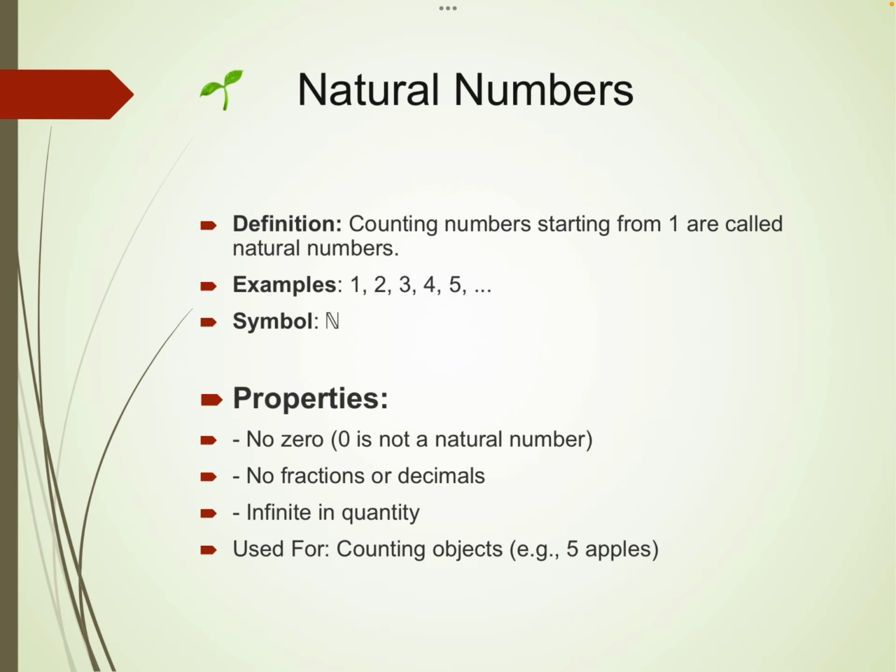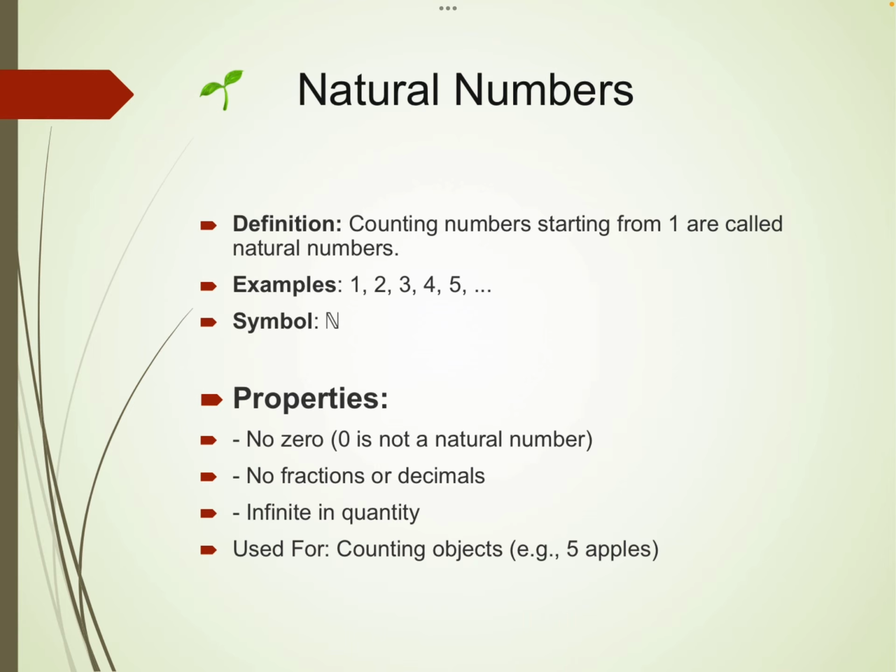What are natural numbers? Natural numbers are the numbers that start from 1 and go till infinity. So the numbers we generally use, the ones we are facing, are called natural numbers. It starts from 1, for example 1, 2, 3, 4, and it is represented by the symbol N. Okay. So what are the properties of natural numbers?